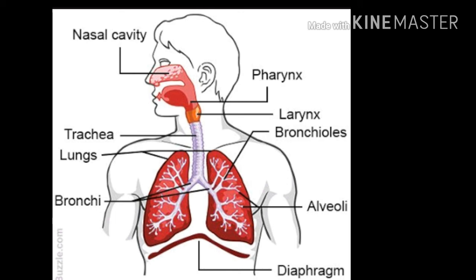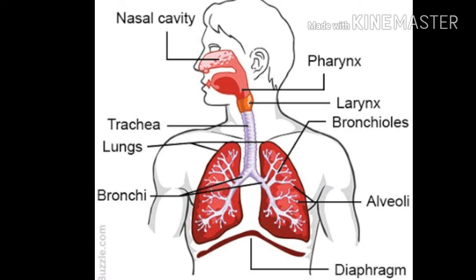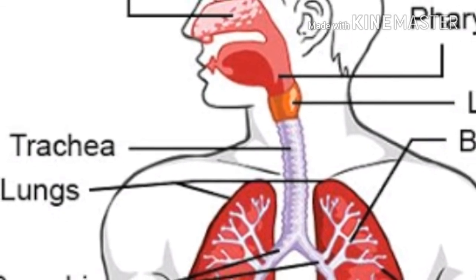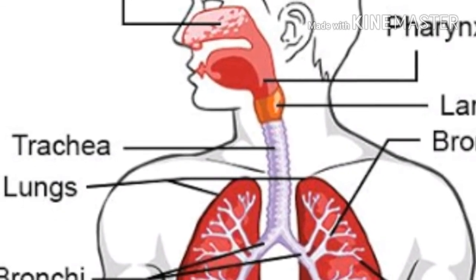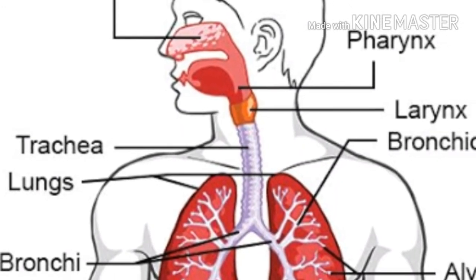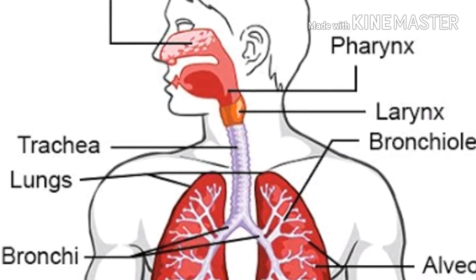Now, function of the alveoli or the air sacs. The gas exchange occurs in the alveoli. During the gas exchange, carbon dioxide is excreted while oxygen is inhaled or goes inside the body. So, respiration is the process by which oxygen is taken in and carbon dioxide is given out. The process in which oxygen is taken in is known as inhalation, while the process in which carbon dioxide is given out is known as exhalation.